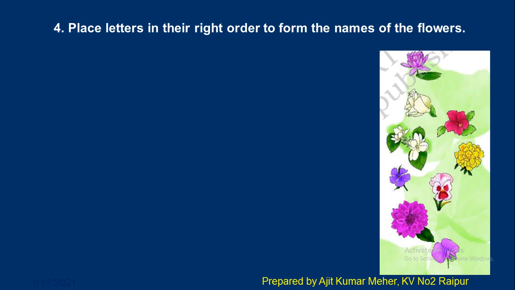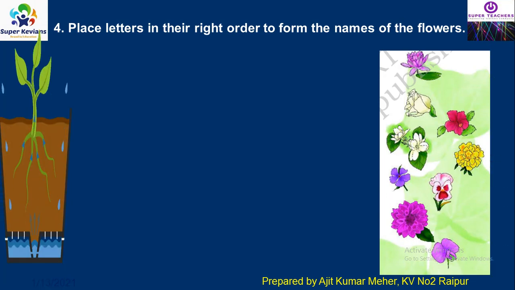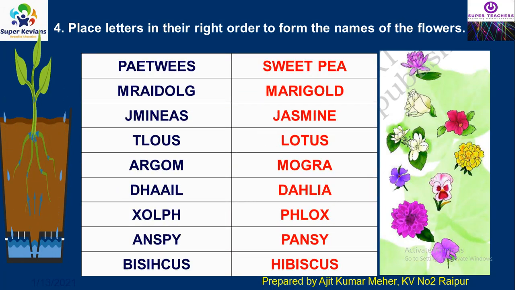In the next section, you can see, place the letters in their right order to form the names of the flowers. You have to rearrange the letters. You can see here, first one PAETWEES, the answer will be sweet pea. Next one MRAIDOLG, it will be marigold. JMINEAS, it will be jasmine.